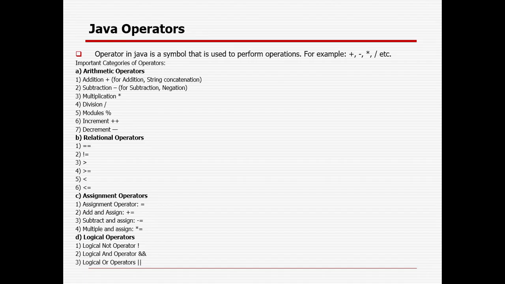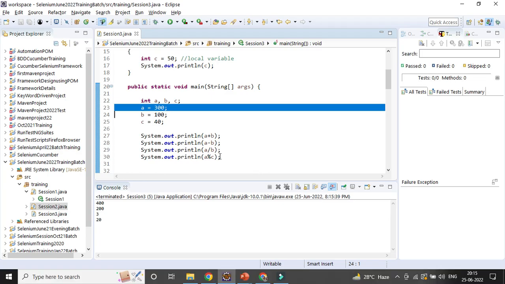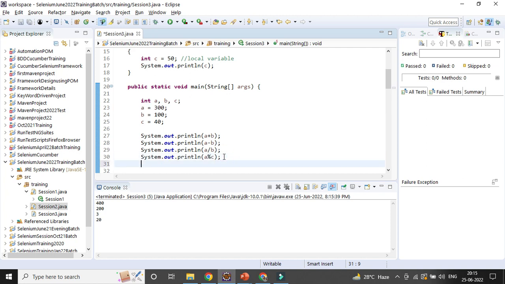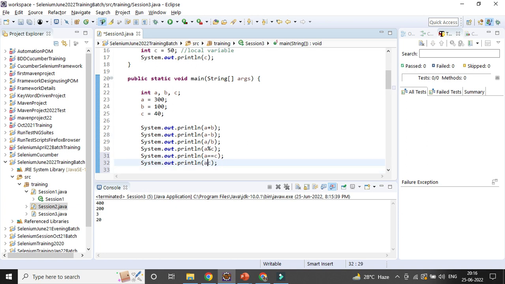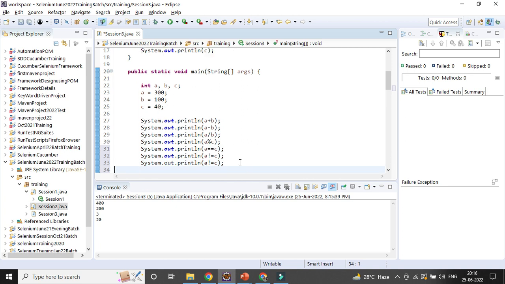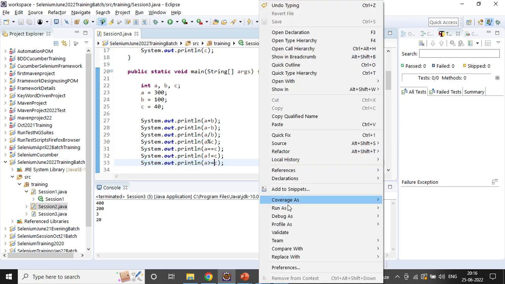Then the next one is relational operators. In case you want to check whether it's equal to, not equal to, greater than, like that. Suppose you want to print a equal to b, it will check whether it's equal or not, so it will give true or false. Not equal to is the not-equal sign. Greater than, greater than or equal to, less than or equal to, you can give those as well. These will give you true or false based on whether the condition is matching.